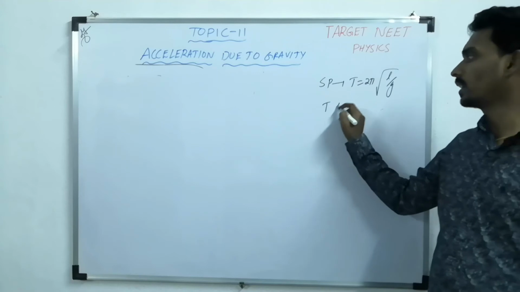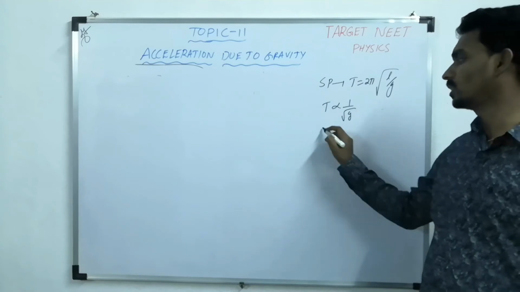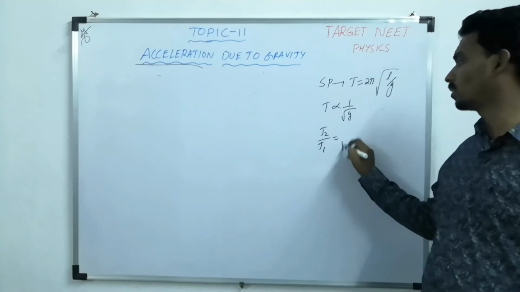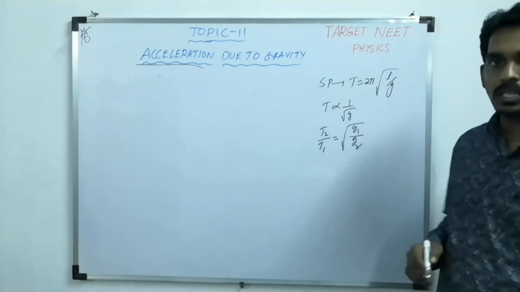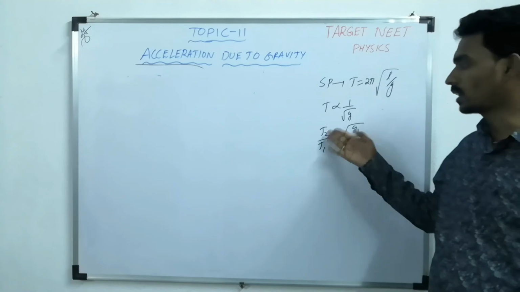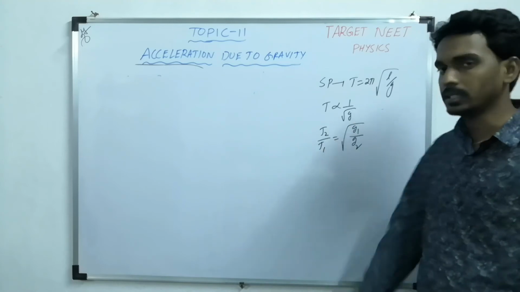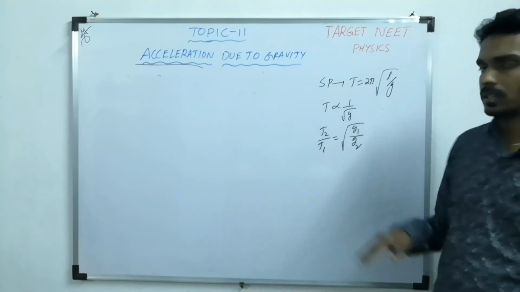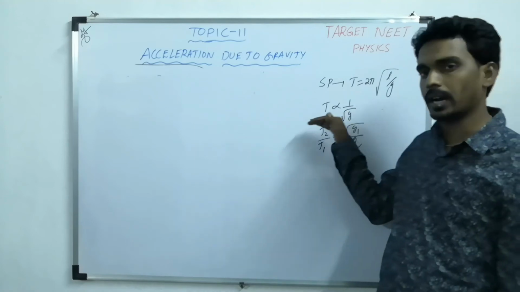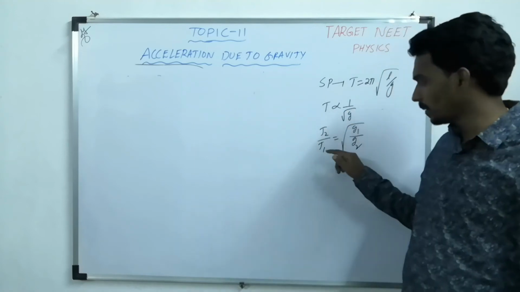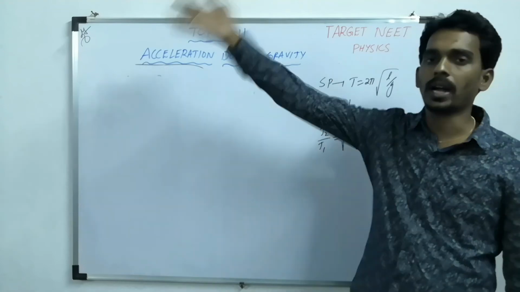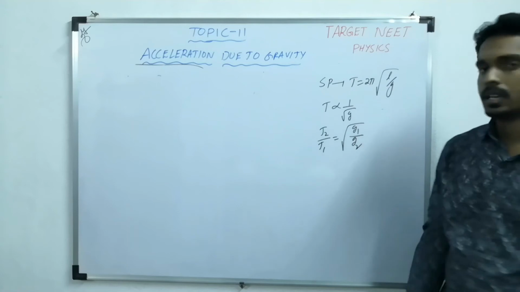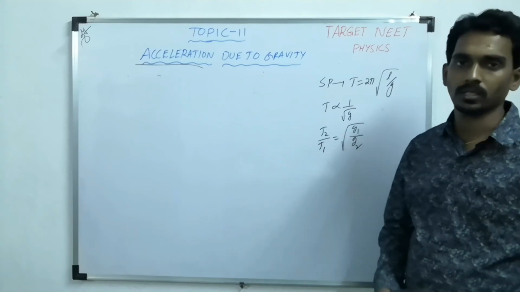Then you can compare, like T is proportional to 1 by root g, then T2 by T1 equals under root g1 by g2. What is the g initial and final? Then you can calculate the corresponding change in time period, or comparison between the initial and final time period. Like this is the time period on the surface of the earth, this is at some height, what is the time period? Like that you can get the questions.